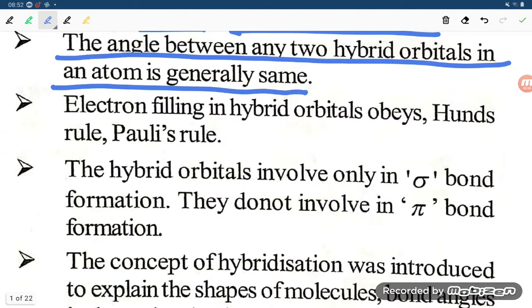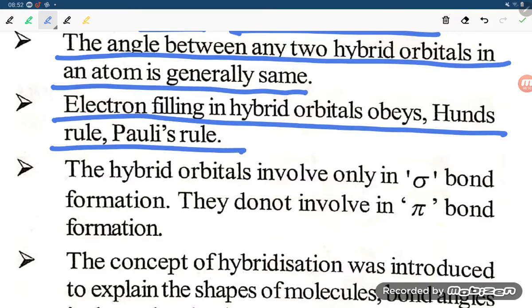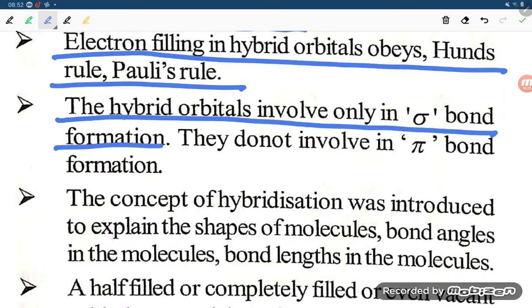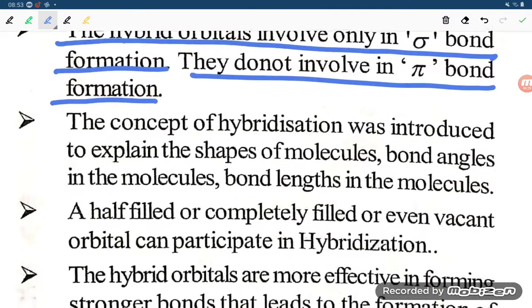Next point: electron filling in hybrid orbitals obeys Hund's rule, Pauli's rule and the Aufbau rule. The hybrid orbitals are involved only in sigma bond formation. They do not take part in pi bond formation. So whatever hybrid orbitals are there, they will form sigma bonds, and they will not form pi bonds.